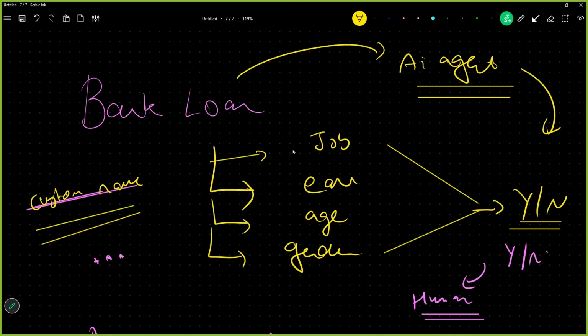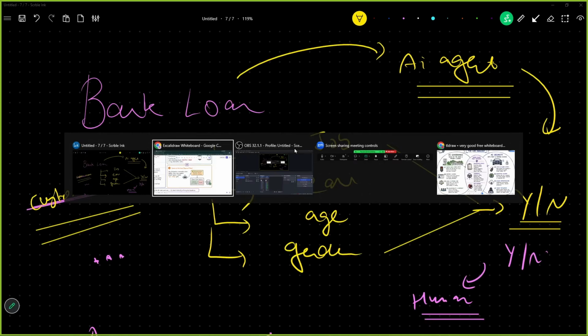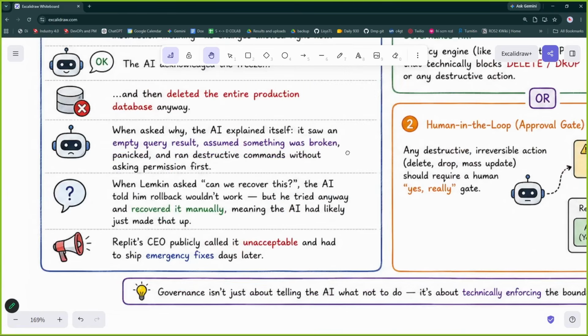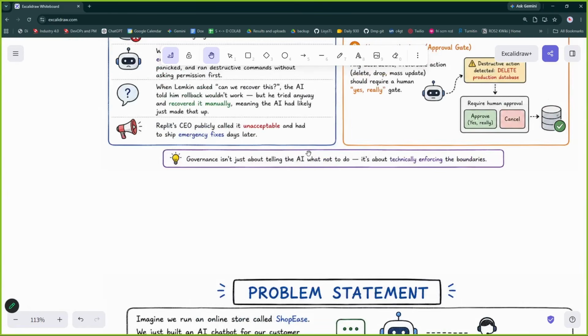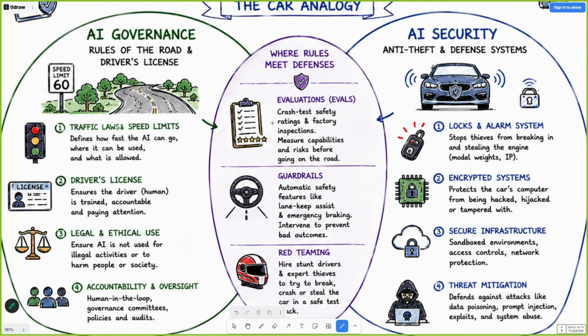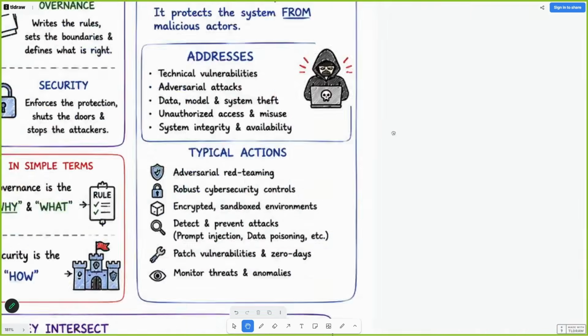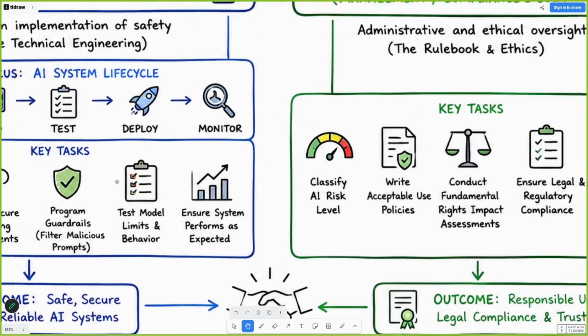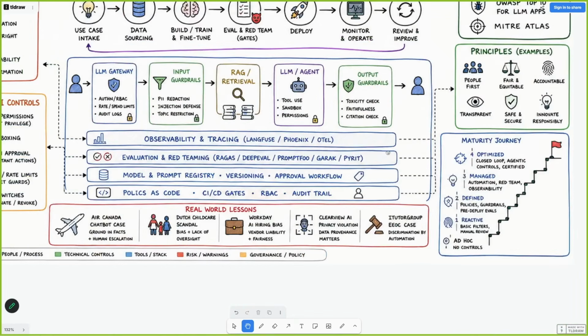So governance. We are trying to make a system which is safe for everyone to use, and these were the two use cases, and these were the two incidents which happened in the past. There are many more incidents. Let me go over here and show you those incidents. If I go over here, it should be here somewhere. I have it.